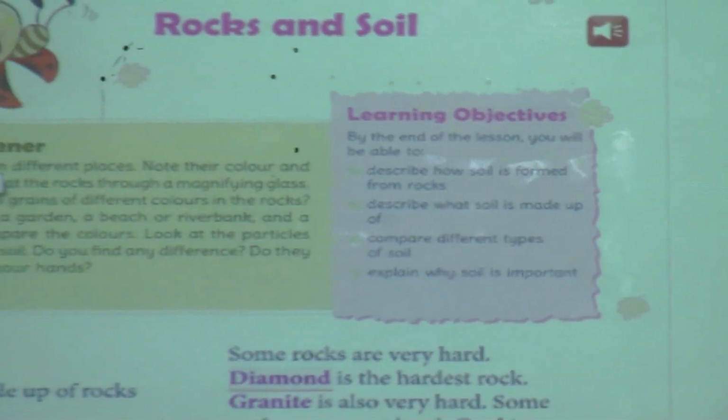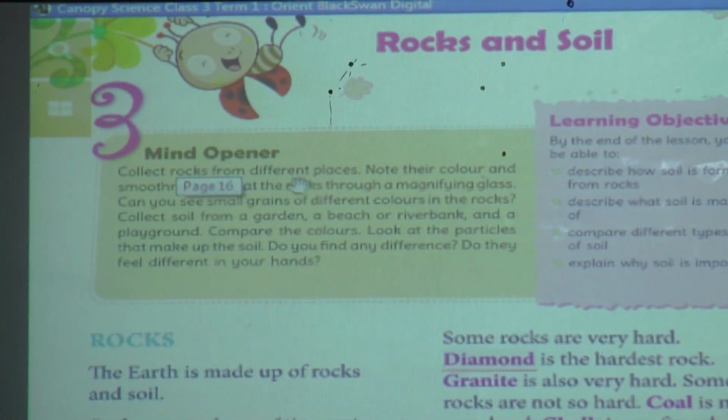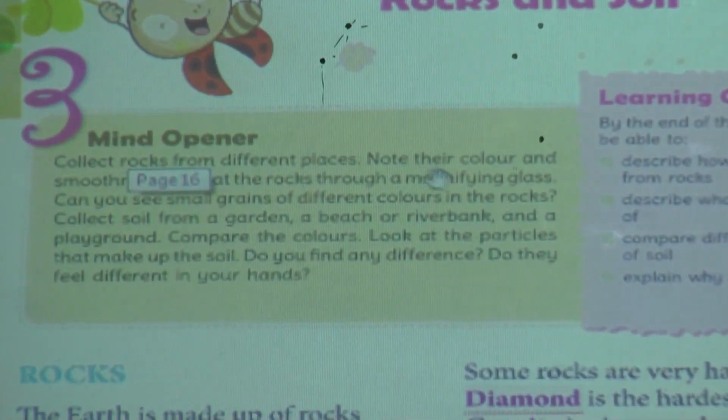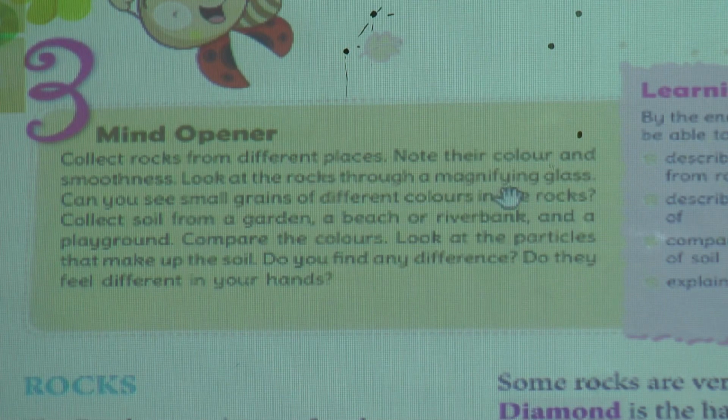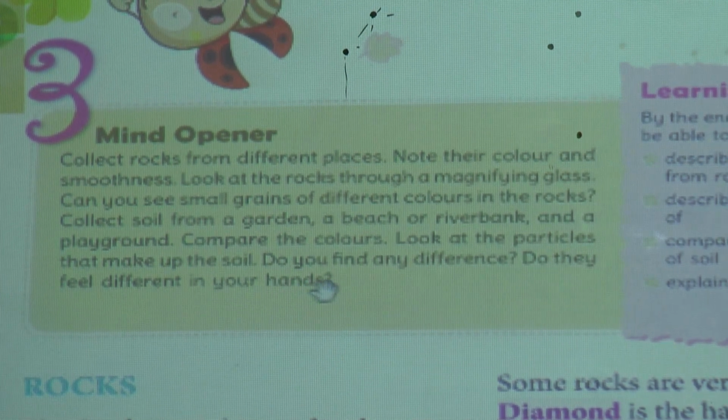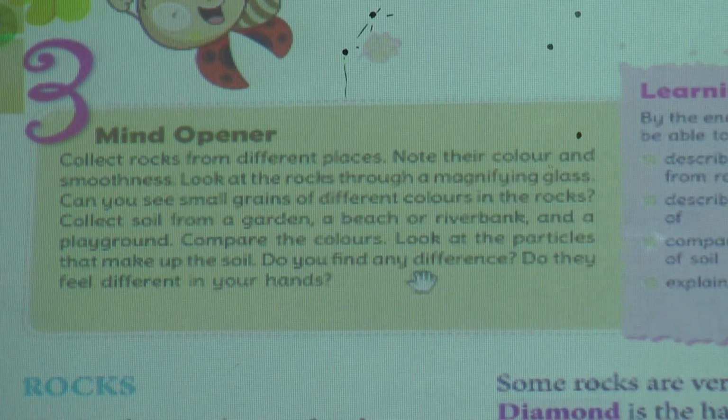Mind opener. Collect rocks from different places. Note their color and smoothness. Look at the rocks through a magnifying glass. Can you see small grains of different colors in the rocks? Collect soil from a garden, a beach, a riverbank, and a playground. Compare the colors. Look at the particles that make up the soil. Do you find any difference? Do they feel different in your hands?